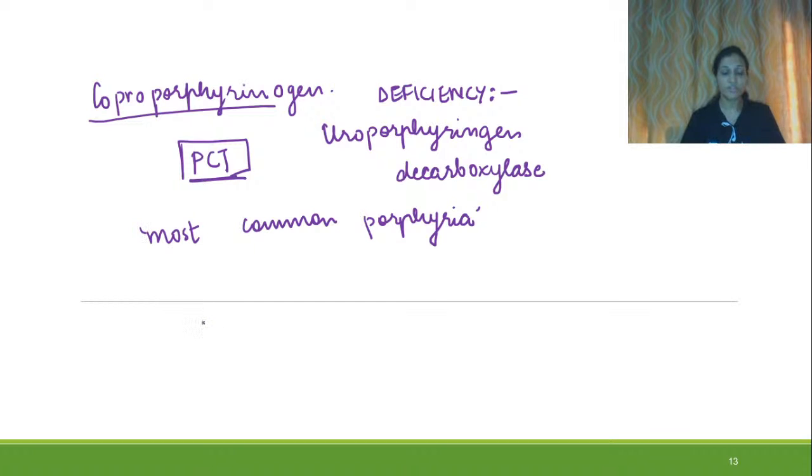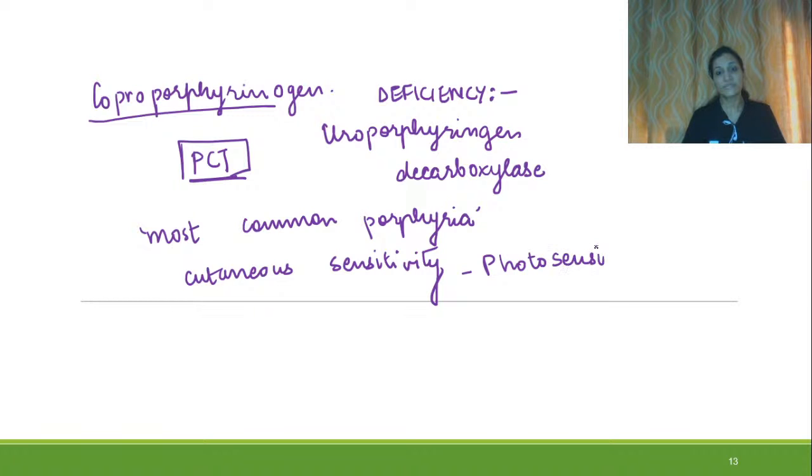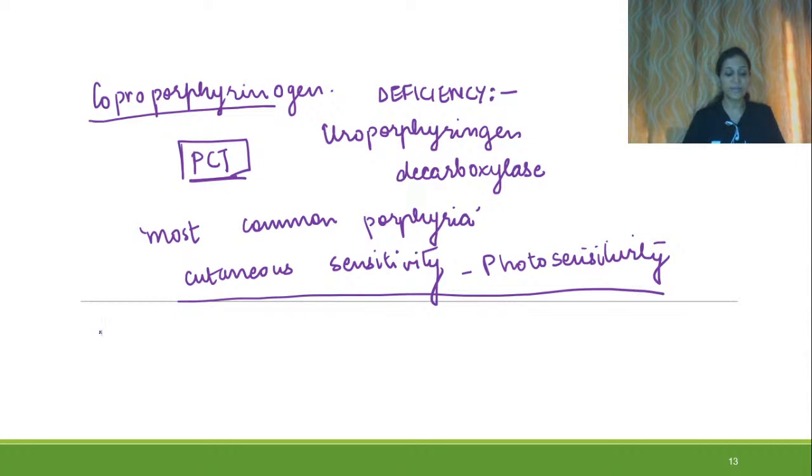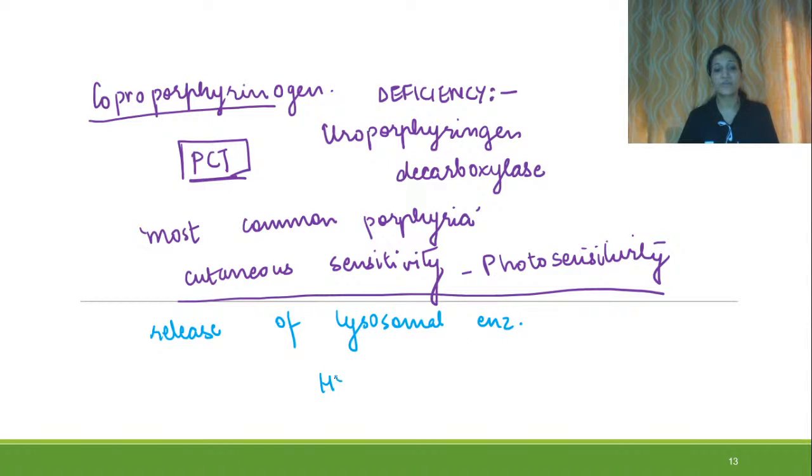Now, if it is the most common porphyria, what kind of porphyria is it? It is a kind of cutaneous sensitivity, towards what? Photosensitivity. Why does this photosensitivity occur? Because there will be release of lysosomal enzymes, specifically hydrolases.